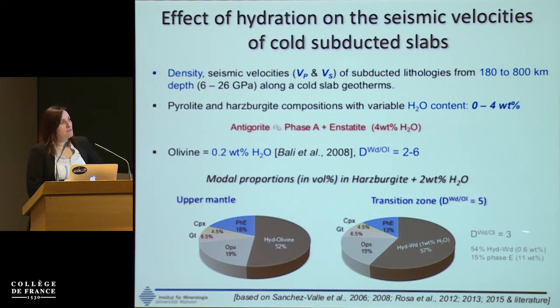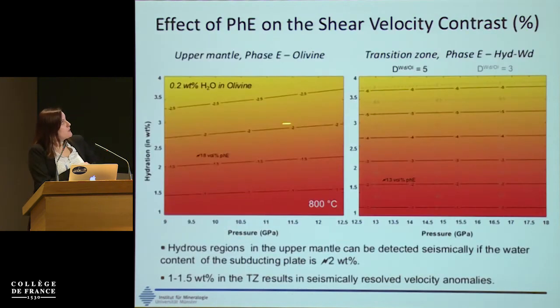If we decrease the partition coefficient, all of these are ranges of values that are in the literature, so I might need to consider them. We will make a slightly larger amount of phase E because the water amount in hydrous wadsleyite is going to be lower. So we can now compute the seismic velocities and the densities, and particularly, as I mentioned, I will focus on the region above the transition zone and right after the 410 discontinuity.